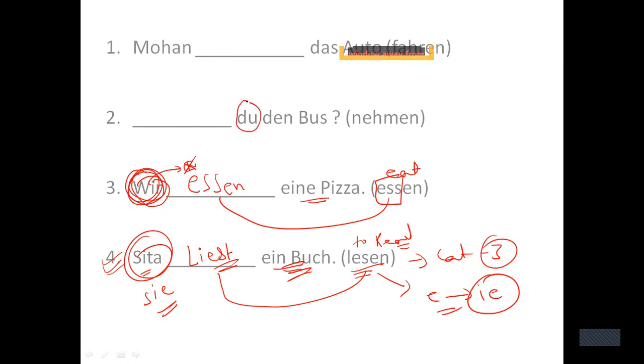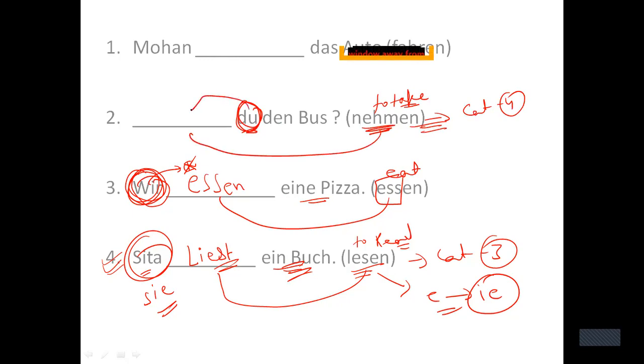With du, let's talk about the second one. With du, changes have to take place. Nehmen means to take. So will you take the bus? Right. So changes have to take place. This belongs to category 4. Now category 4, I need to memorize the conjugation of it. Here with du, the answer has to be nimmst. NIMMST.